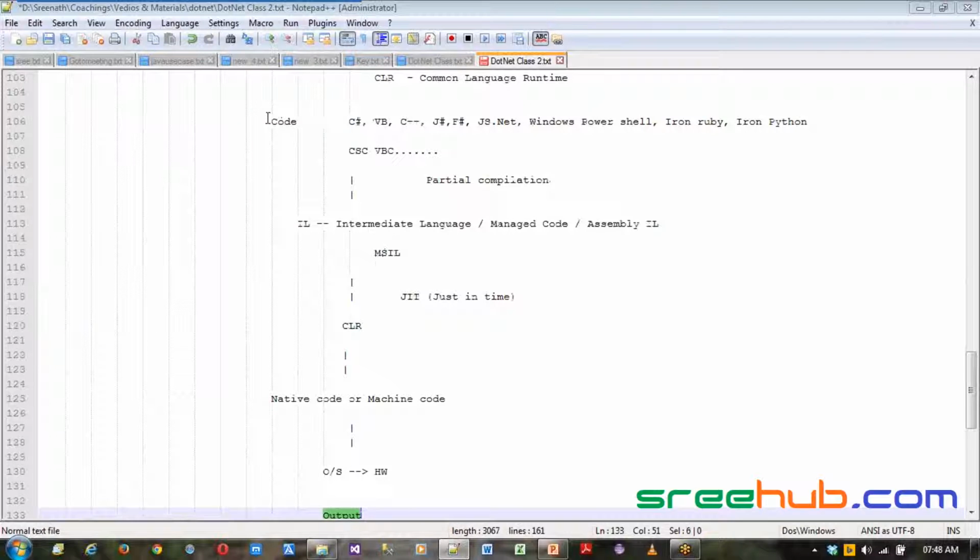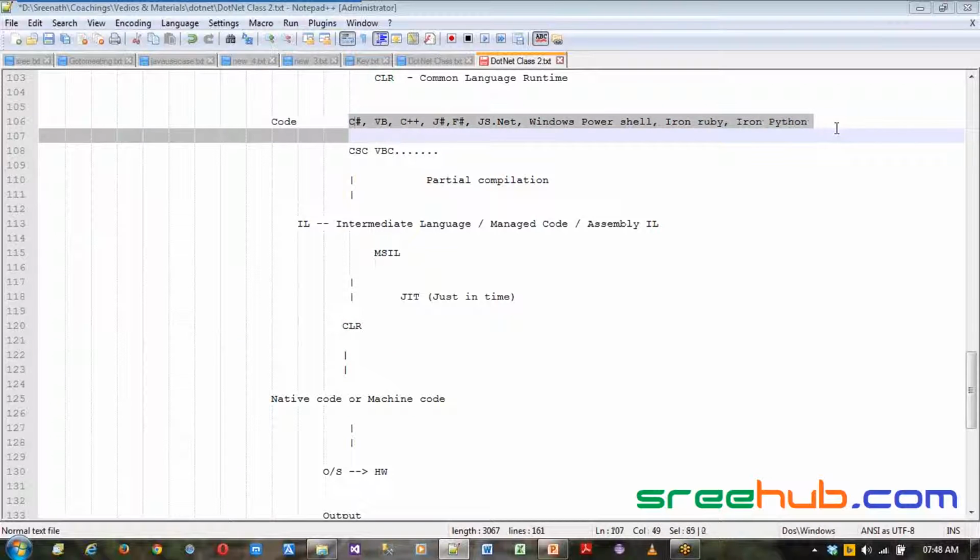Right? Main things, you have written code, partial compilation, where each language has got its own compiler, converted to intermediate language or MSIL, and then as soon as MSIL code gets generated, immediately your just-in-time compiler will compile this program and will load it on CLR. Now, what is CLR and all we'll see right away, because this is something which is very important.